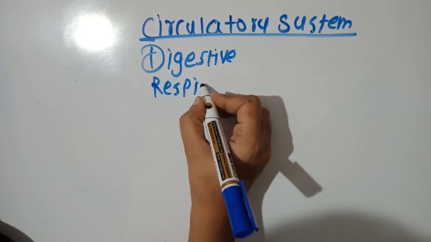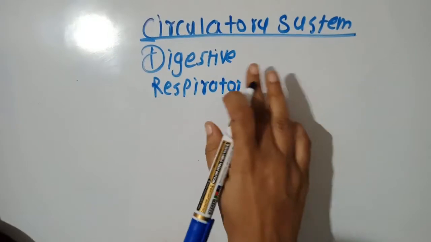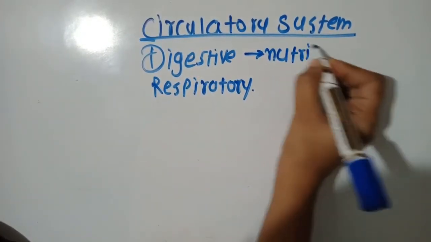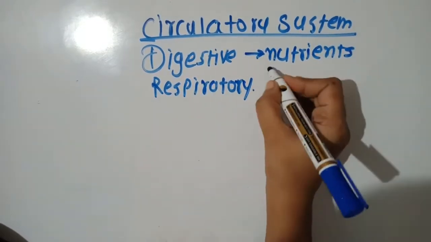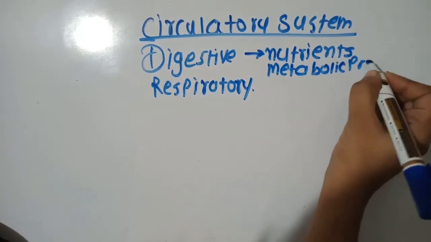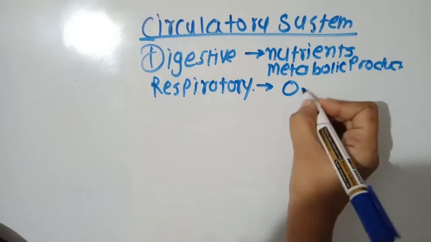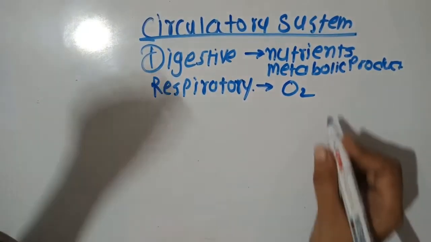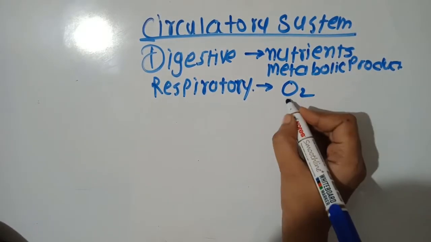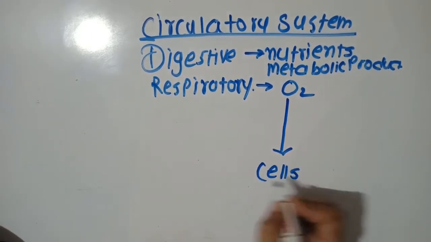So what is produced in the digestive system? Some important nutrients and some important metabolic products are formed. So I'll write here nutrients and metabolic products. And what is formed in the respiratory system? The oxygen that we inhale. So all these nutrients, metabolic products and oxygen are very useful products. They have to be transported to all the cells of your body.